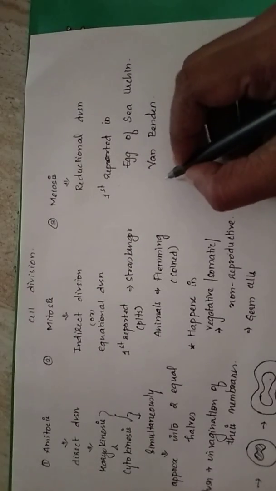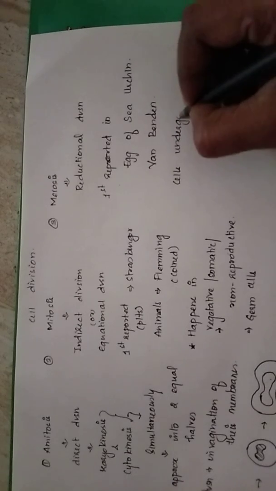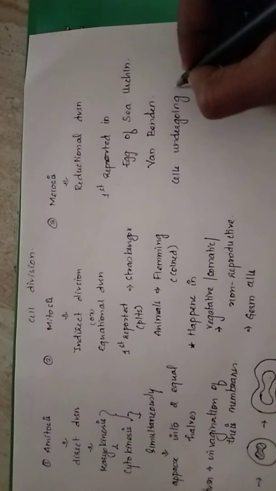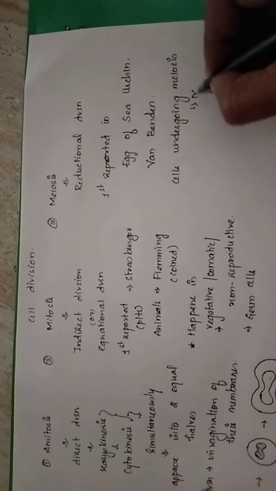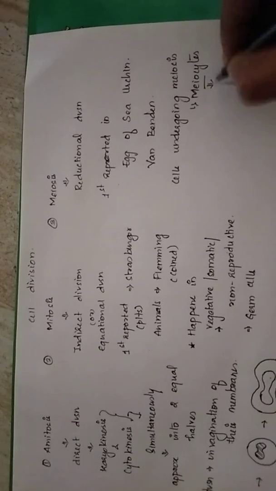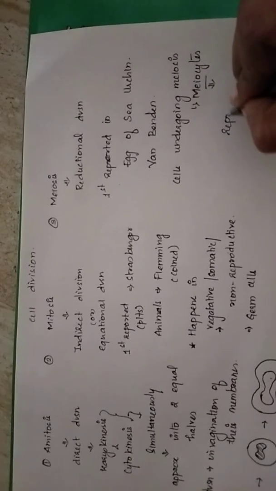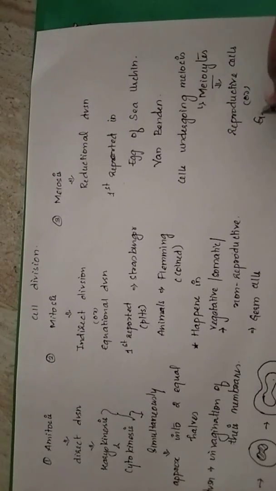The cells that undergo meiosis are called meiocytes, and meiocytes are usually only reproductive cells, which can also be called germ cells.